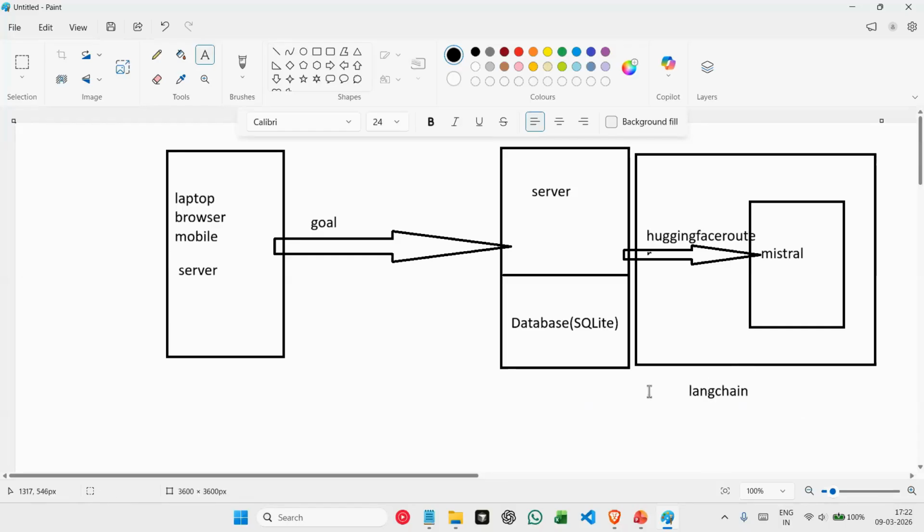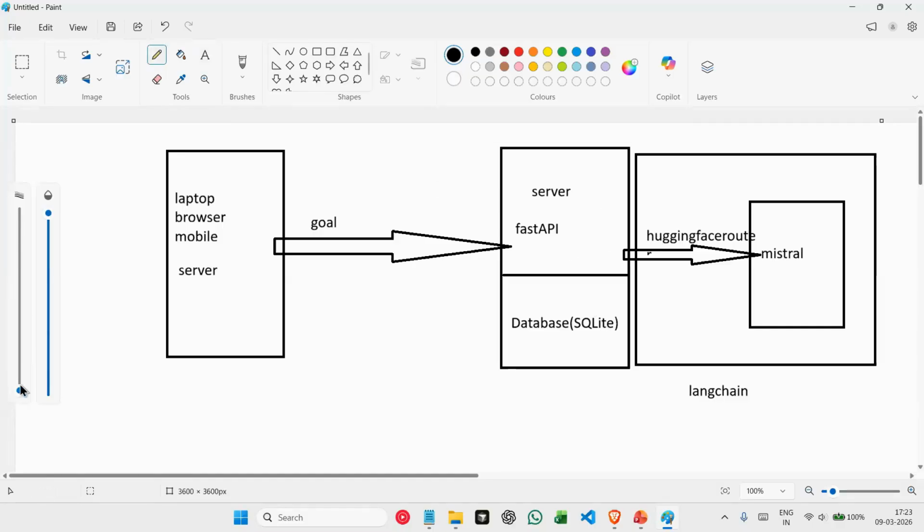So when I say we are trying to get some tasks from our backend, this is how our backend looks. In our backend, we have several components. We have a server that we'll be building using FastAPI. And then we have a database as well in which we are storing our tasks. Not just storing, we are doing many things there. We'll be going into detail. In this database, we are storing all of our tasks. And to get those tasks, we are using an AI model, and those tasks are being sent from our backend server to our AI model using the Hugging Face router.